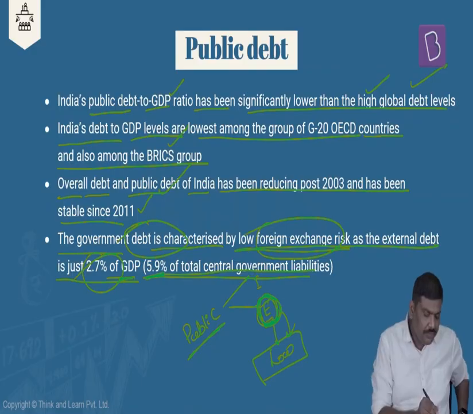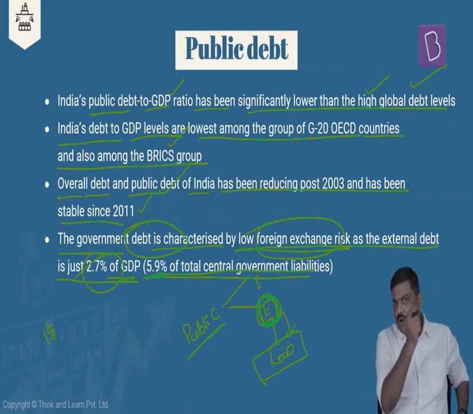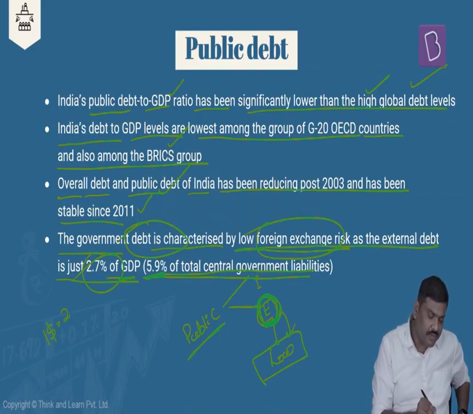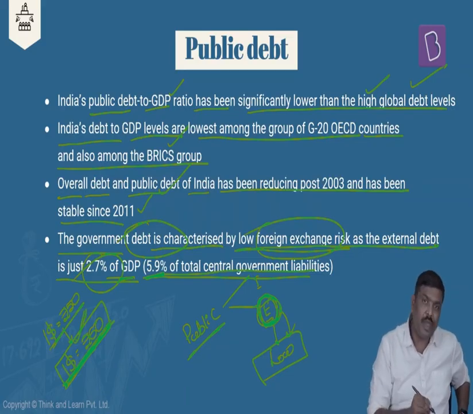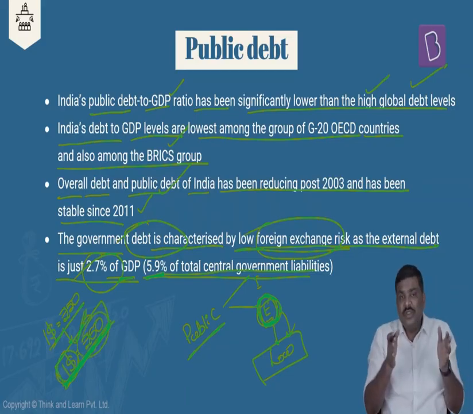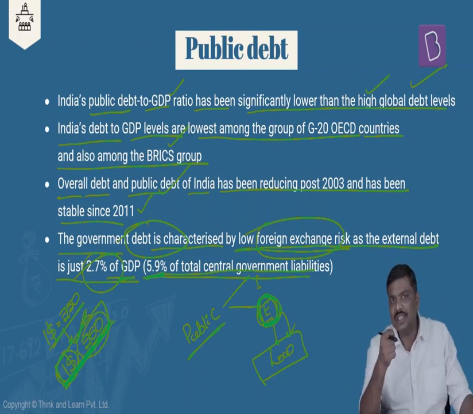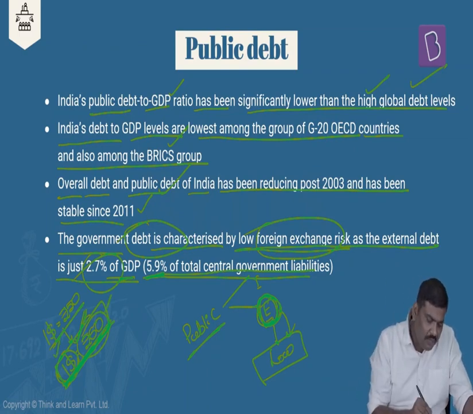And what is the advantage here? Imagine you borrowed $1 from the external market, and the exchange rate of $1 was, let's say, 50 rupees, which means you borrowed 50 rupees from the external market today. But what if after 1 year the exchange rate is $1 equal to 60 rupees? In that situation, what will happen? You will have to pay back $1, but to get $1, you will have to pay 60 rupees. Because we don't print dollars in India, mind you. So you need to purchase $1 from the market and pay it back. But to get that particular $1, now you have to pay 60 rupees.